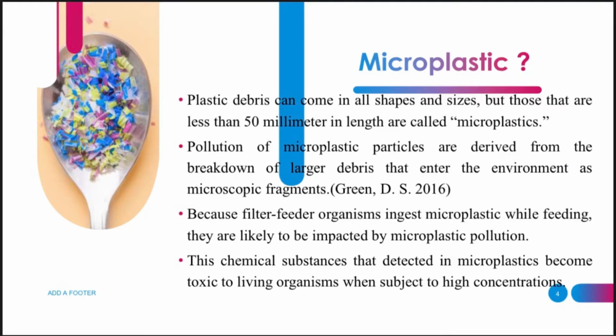What is microplastic? Microplastic is plastic debris that can come in all shapes and sizes, but those that are less than 50 mm in length are called microplastic. Microplastic particles are derived from the breakdown of larger debris that enter the environment as microscopic fragments. Because filter feeder organisms ingest microplastic while feeding, they are likely to be impacted by microplastic pollution. The chemical substances detected in microplastic become toxic to living organisms when subject to high concentration.